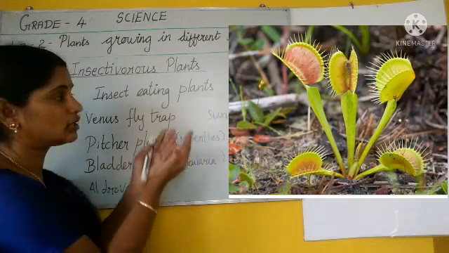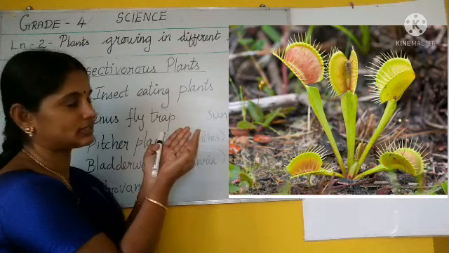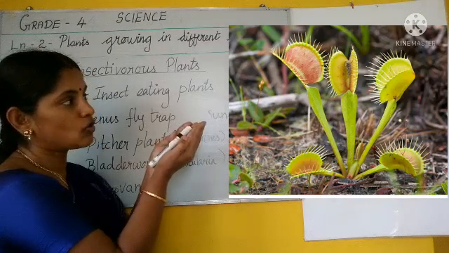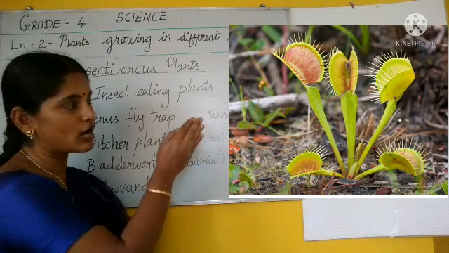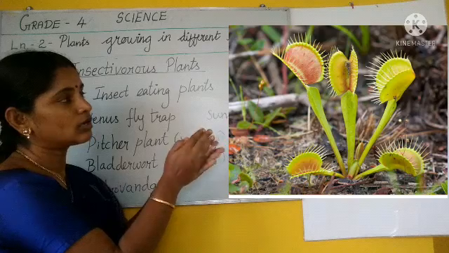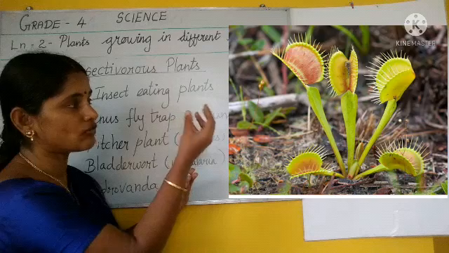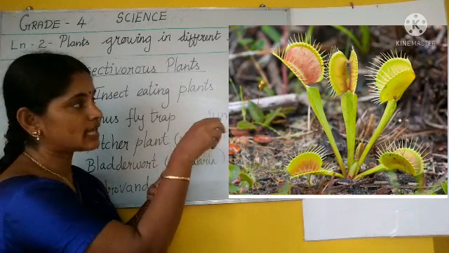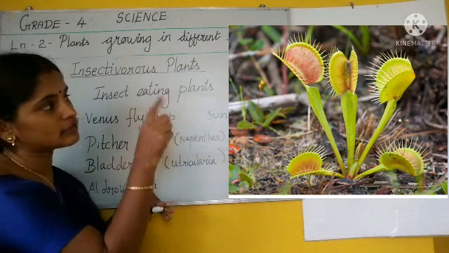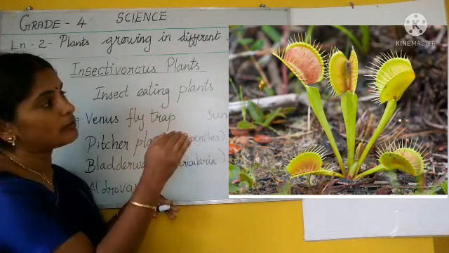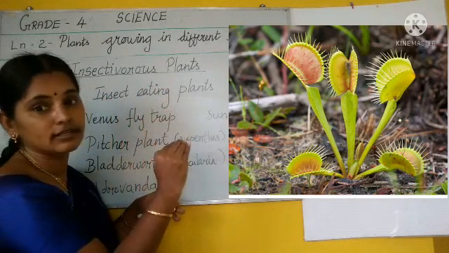So look at the structure of the plant. See, actually the two leaves that are there, it's a single leaf only. So this leaf is divided into two halves. Look at the corner of the leaves, spine-like structures are there. It's also a very colorful plant. Inside, this pink color is there, and these spines are green in color.